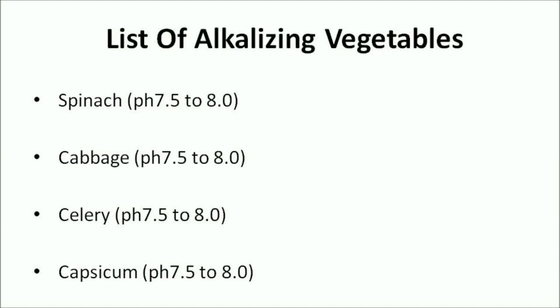Celery is a very low alkaline forming food. Its moderate alkaline level has a pH of 7.5 to 8.0, and it elevates acid food 5.0 in the alkaline direction. Capsicum, or bell peppers, is a low alkaline forming food, with a moderate alkaline pH level of 7.5 to 8.0. It's a good substitute for cocoa, and it's mineral rich.